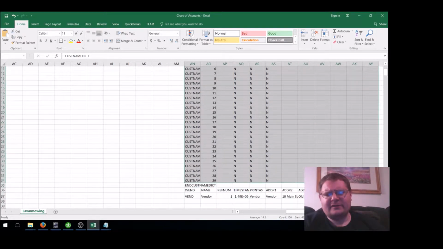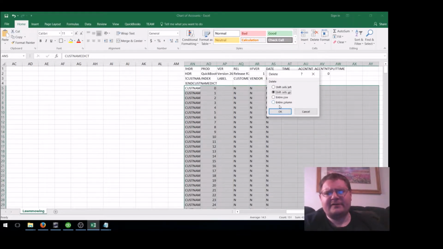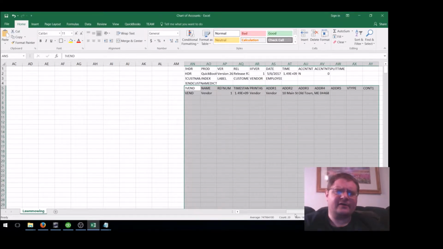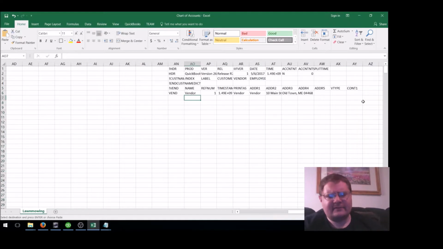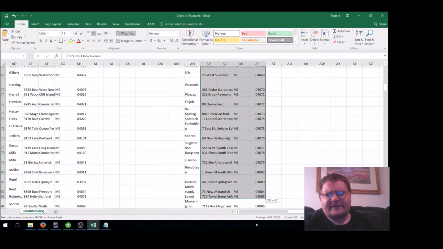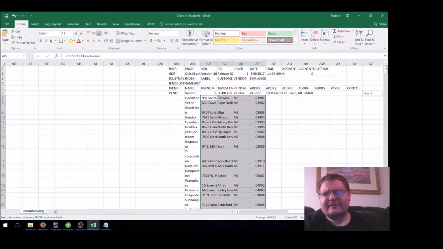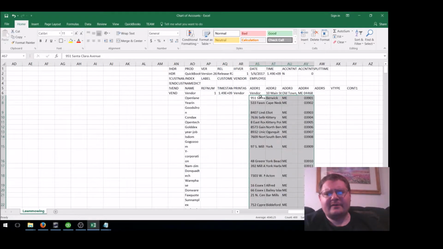The advantage of doing things this way is you already have a sample vendor in there, so when you copy to an Excel list, let's grab this information and move it over. Vendor, vendor, vendor. Because then you also have the print as, and that's always helpful to have.